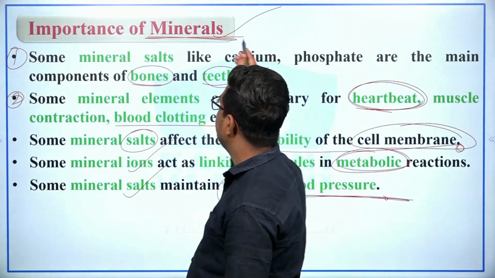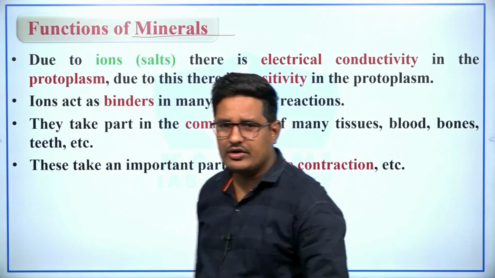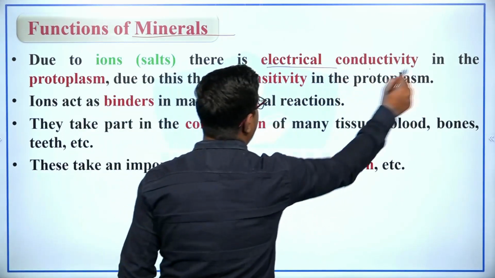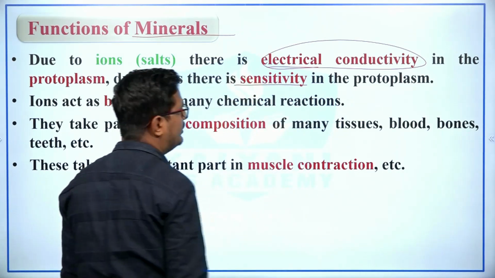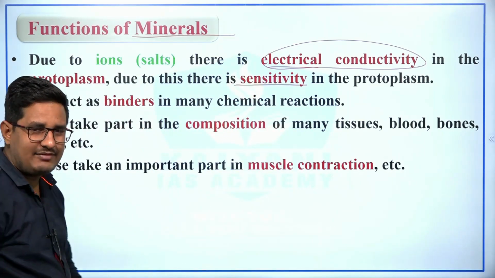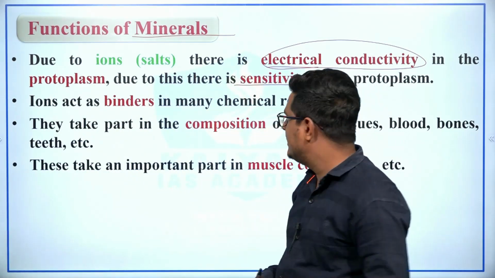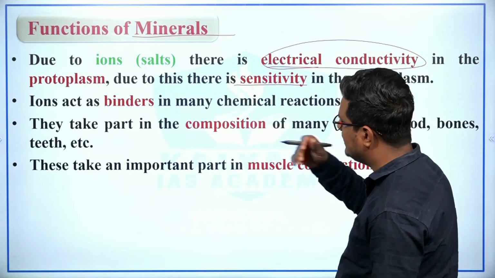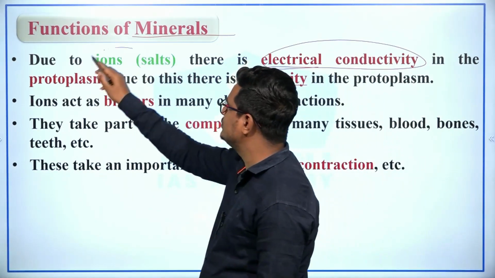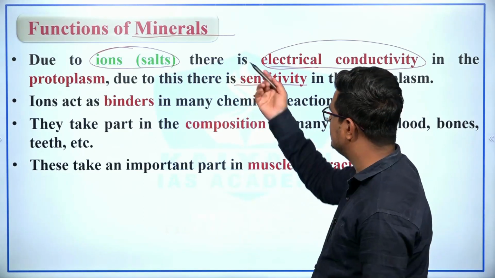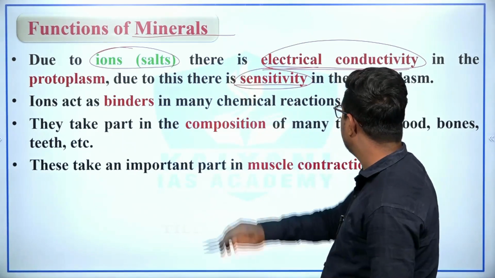Now, what are the different functions of minerals? See, due to ions or salts, there is electric conductivity in protoplasm. Due to this, there is sensitivity in the protoplasm. So simply we can say that because of minerals there is sensitivity in the protoplasm, because minerals have ions, right. Due to the ions or salts which are present in minerals, there is electric conductivity in protoplasm. Due to this, there is sensitivity in the protoplasm.